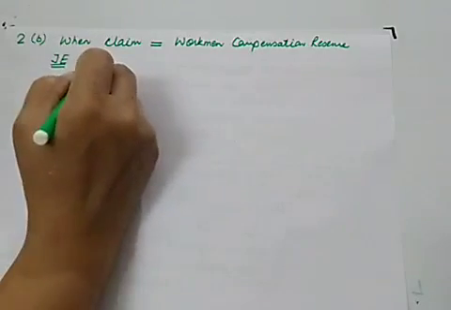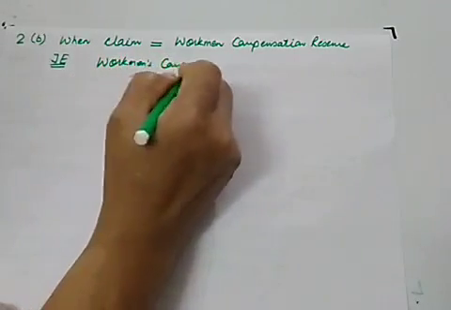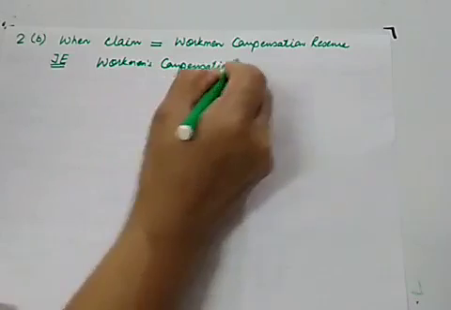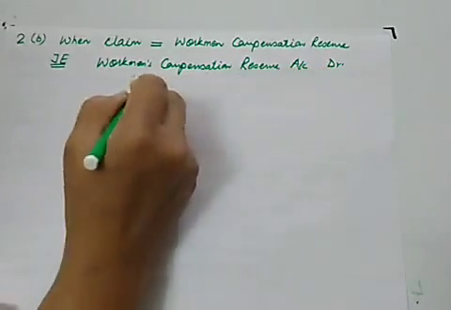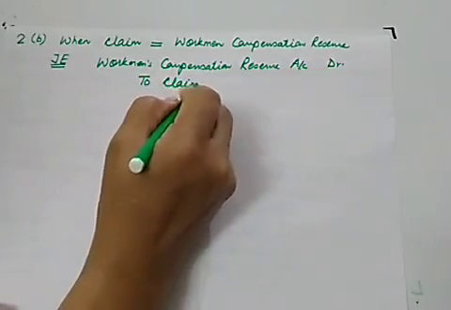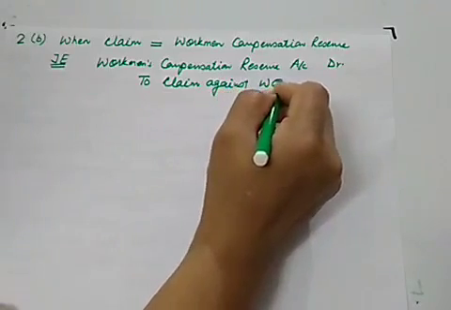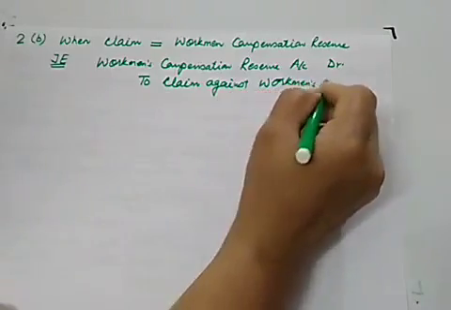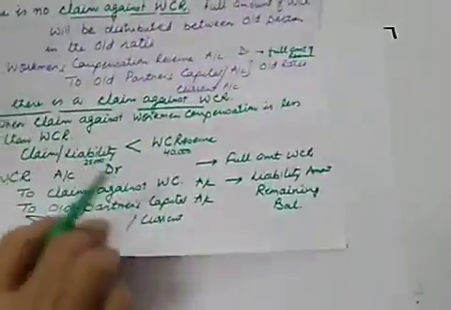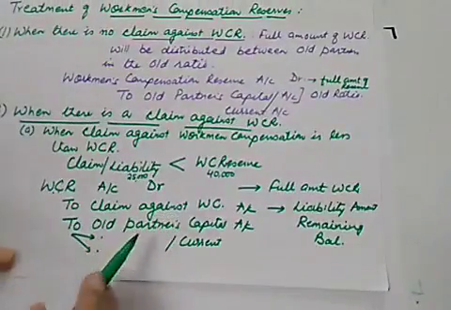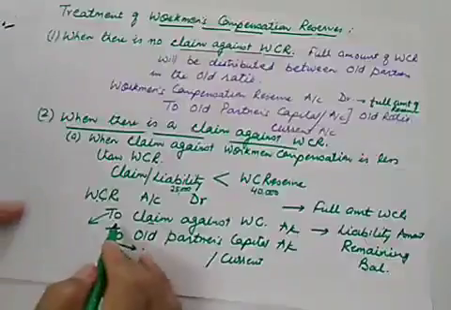Your journal entry will be workman's compensation reserve account debit to claim against workman compensation. And one more thing, which is very important, is that whenever you are giving this entry, whenever a claim is there, you have to show this claim in the balance sheet.